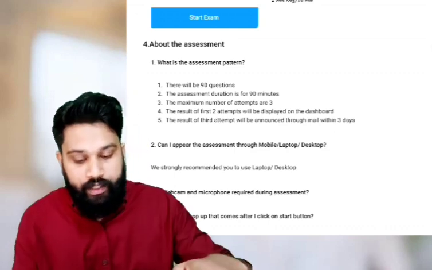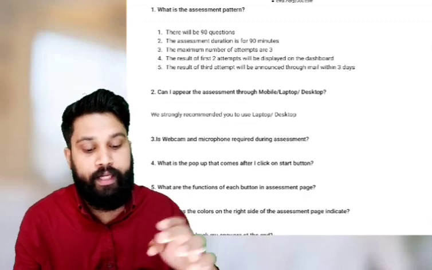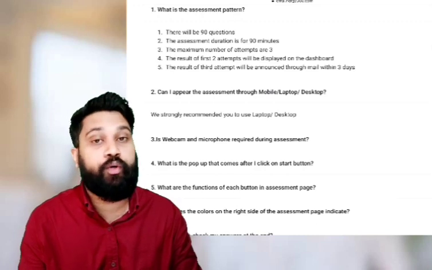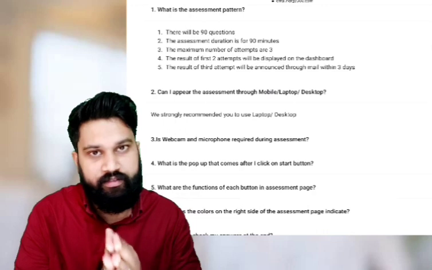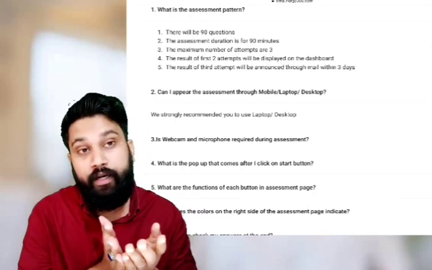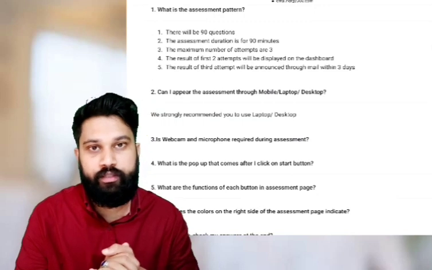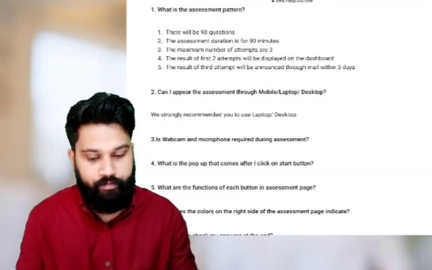Okay. The question, can I appear for the assessment through mobile? We strongly recommend laptop or desktop. So please don't use a mobile phone. Please use a desktop, laptop or even a tablet. They are recommending laptop or desktop only. So ensure you are using a laptop or a desktop.